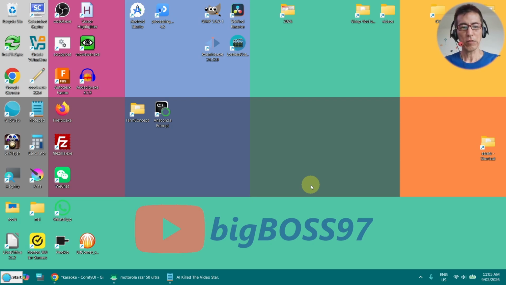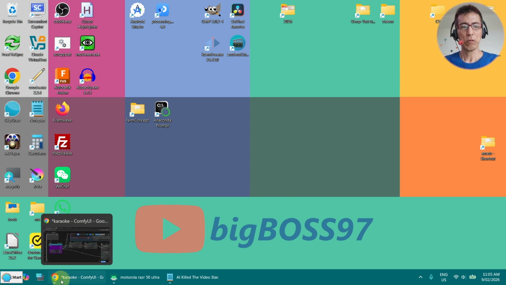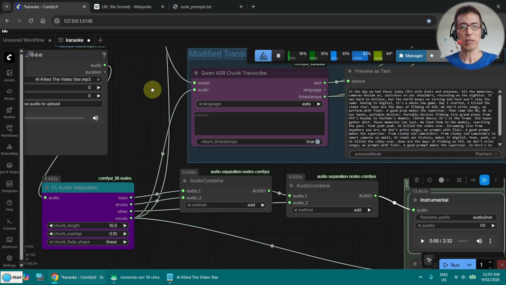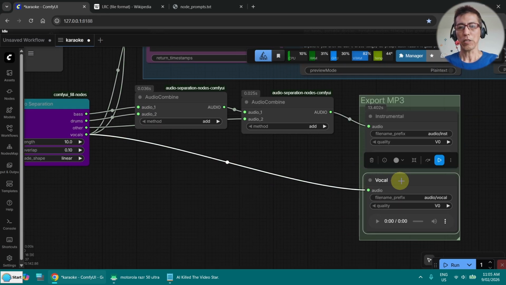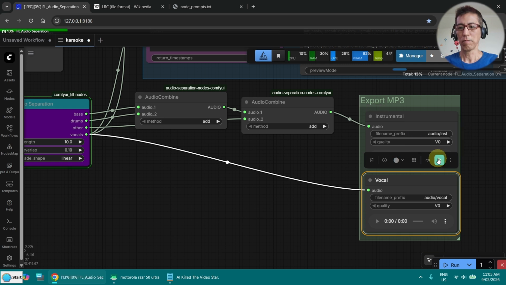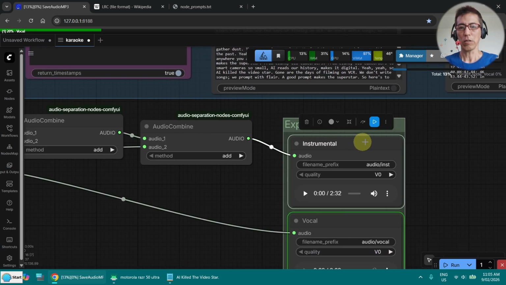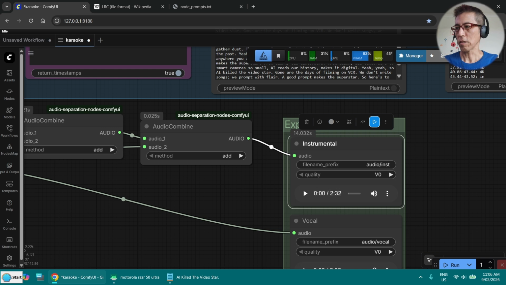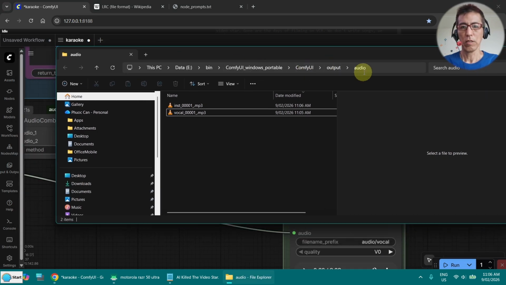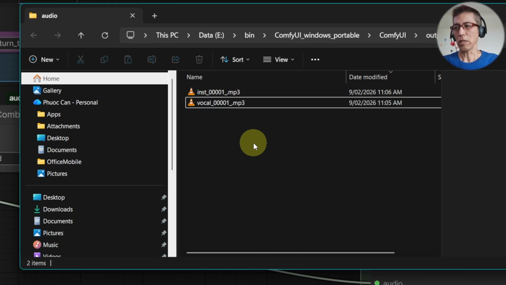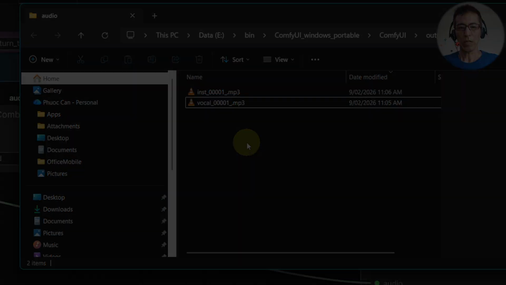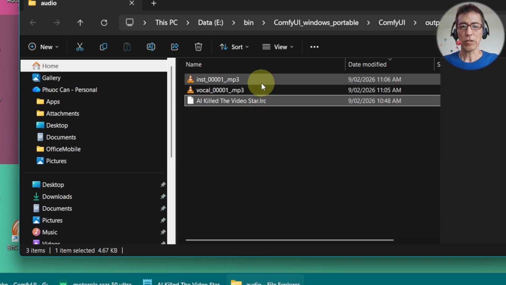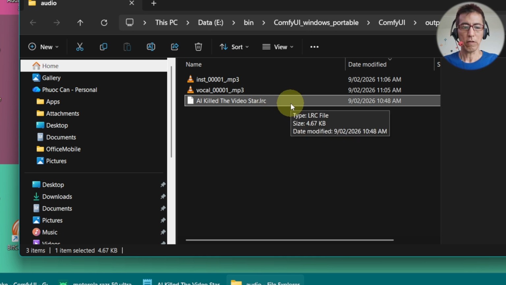Okay, now we have the lyrics running, but we still need something for the karaoke. We need music without vocal. So let's go back to Config UI here, so we can export this as vocal only. And I can extract the instrumental file as well. So it's done. I just go to the Config UI output folder and I can see here there are the instrumental and vocal files. Now I've got all three files here: instrumental, vocal, and the LRC file.